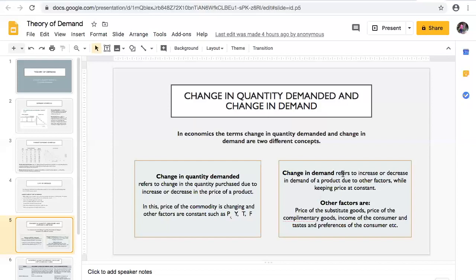Change in demand refers to increase or decrease in demand of a product due to other factors while keeping price constant. Other factors are price of the substitute goods, price of the complementary goods, income of the consumer, and taste and preference of the consumer, etc.